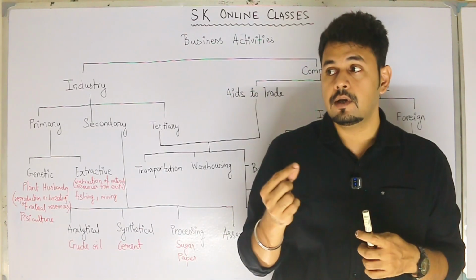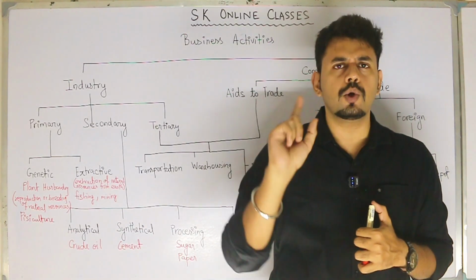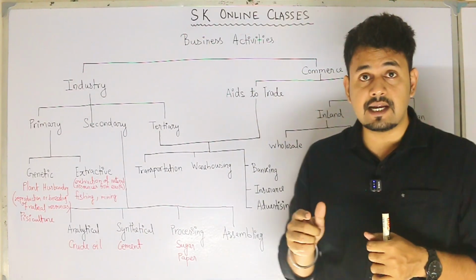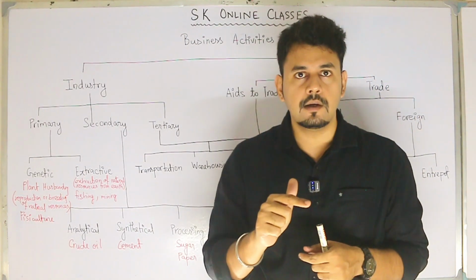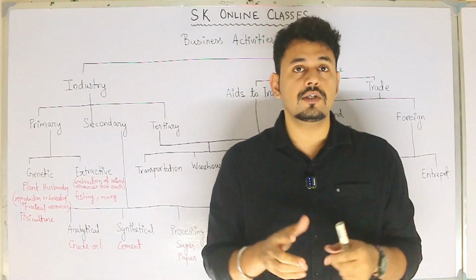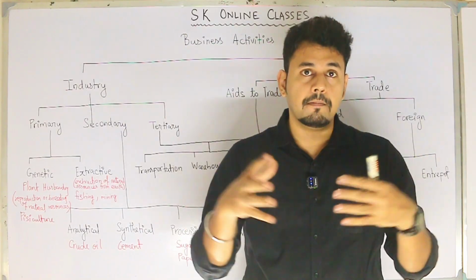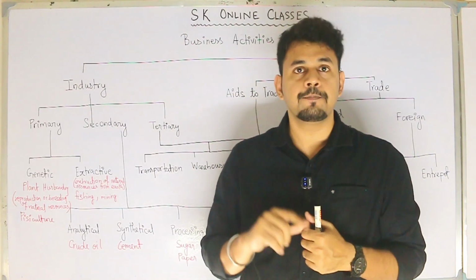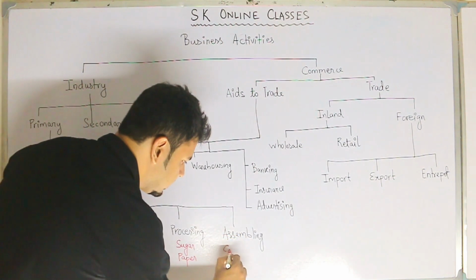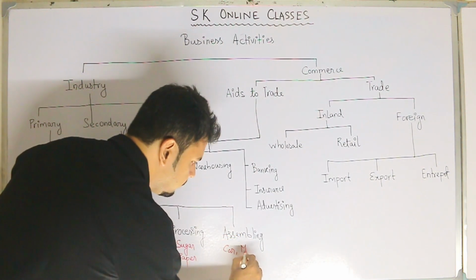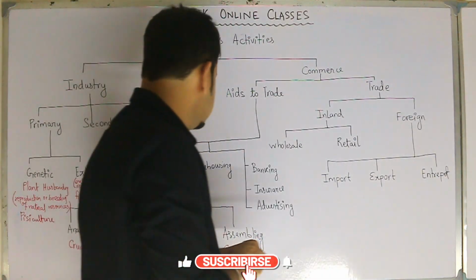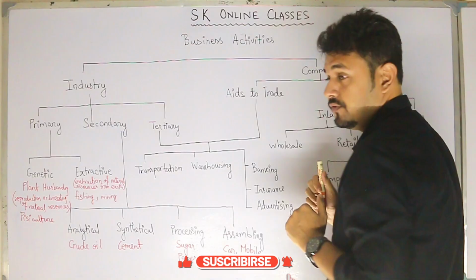For example, if a particular part is damaged, we do not replace the entire product, but only that particular part. Or if the car is damaged, we find out which part is damaged and we replace it with that particular part. So such industries where finished products are combined together to form one particular product are called assembling industries. Example, car industry, or mobile phone. Okay, so that was secondary industry for you.